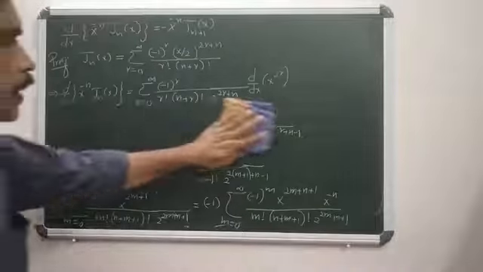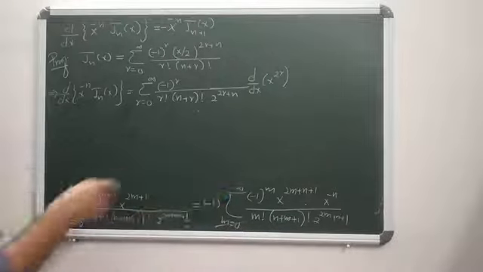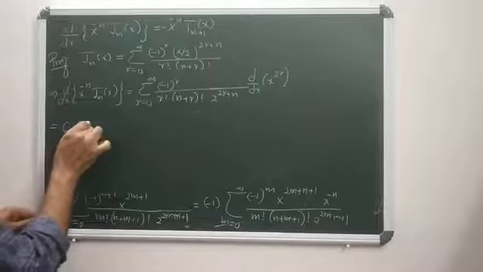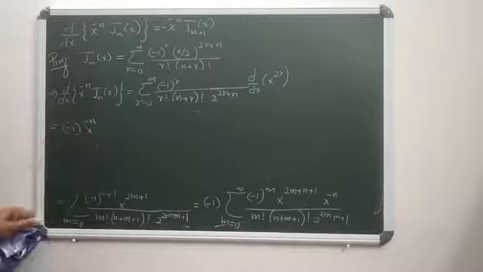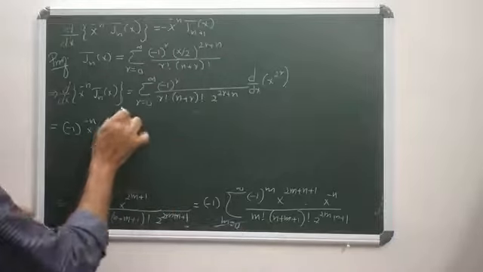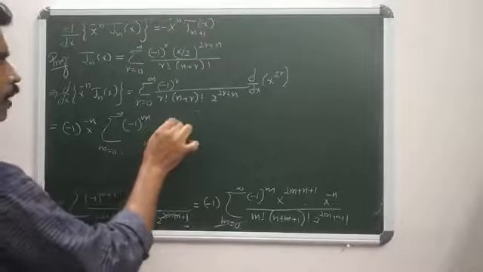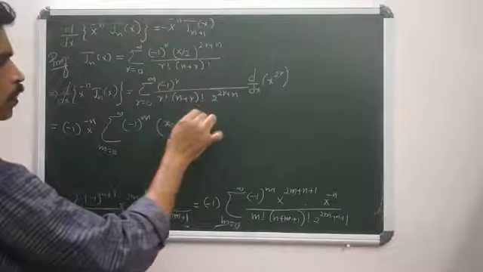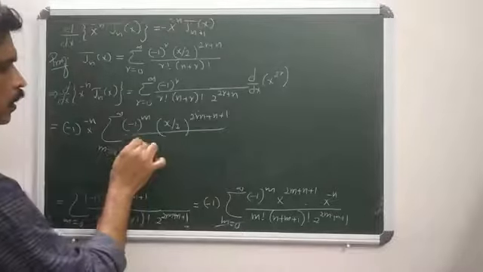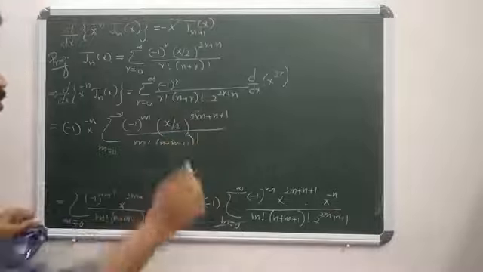So that is rearranged as, put this x^(-n) outside, that equals -1 into x^(-n) into sigma m ranges from 0 to infinity (-1)^m (x/2)^(2m+n+1) all by m! (n+m+1)!.